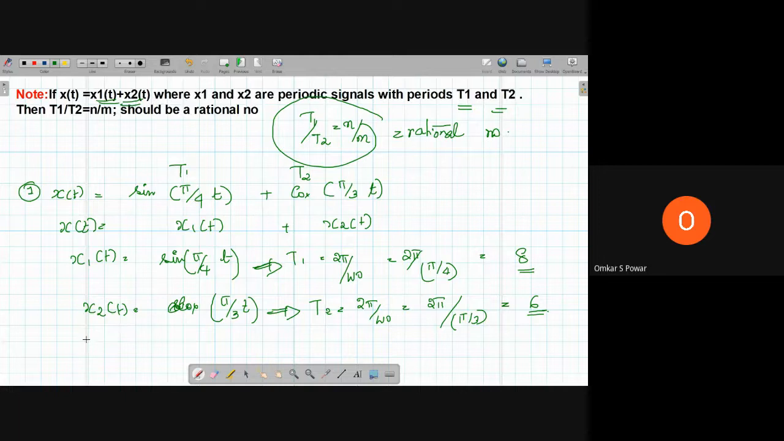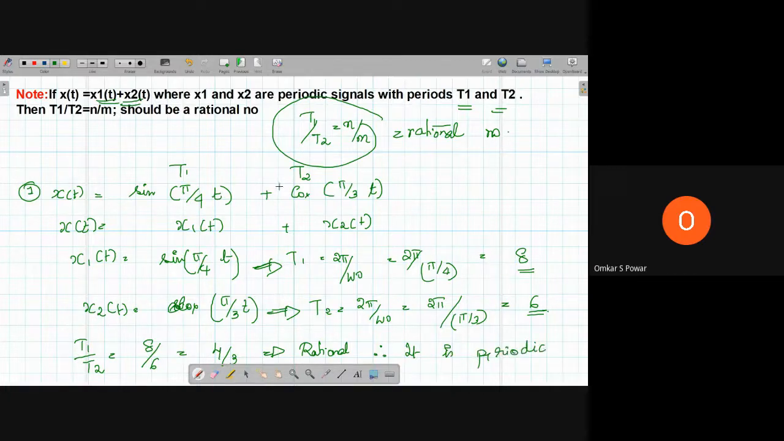So now there are two periods, T1 and T2. According to the definition, T1 by T2 should be a rational number for the signal to be periodic. So T1 by T2 is equal to 8 by 6, which is equal to 4 by 3, which is a rational number. Therefore, it is periodic.